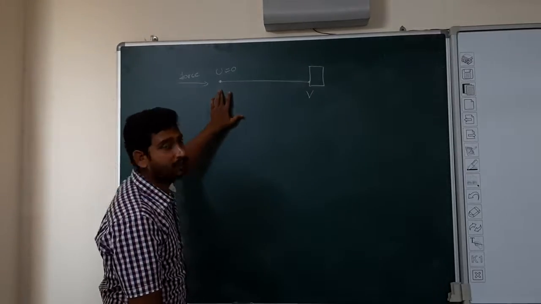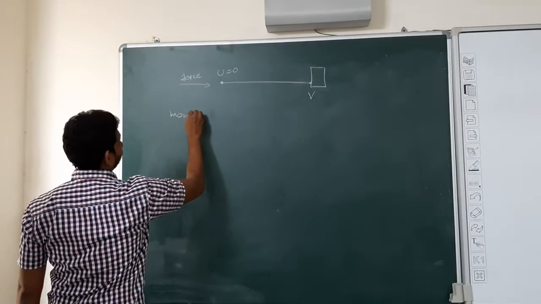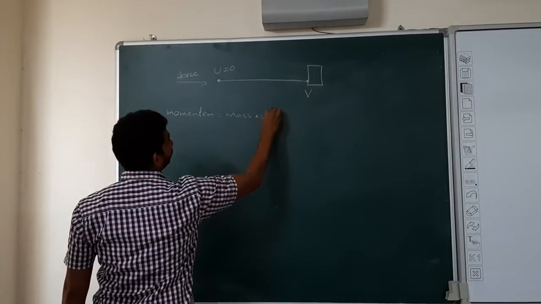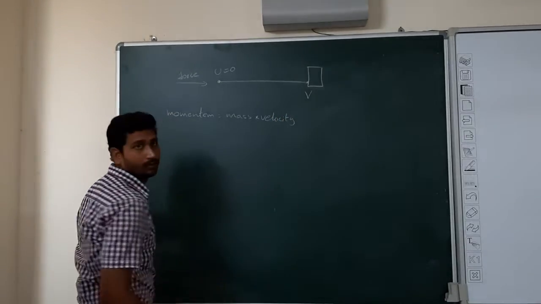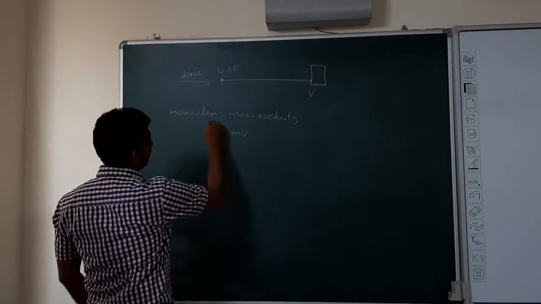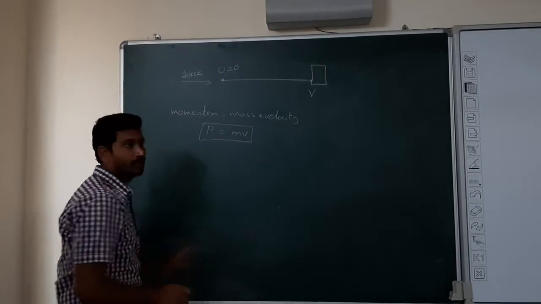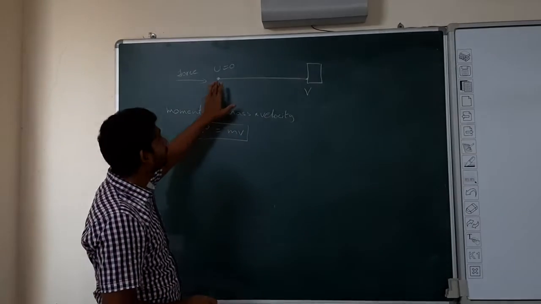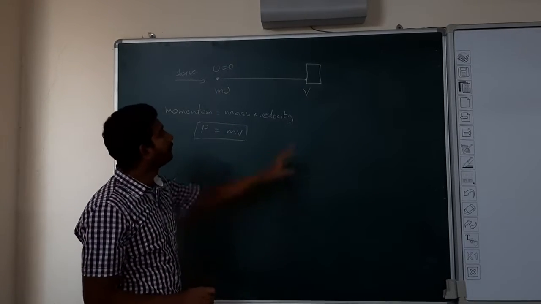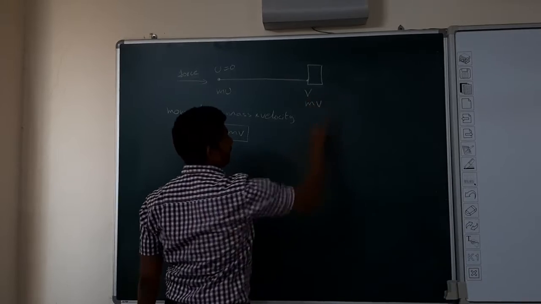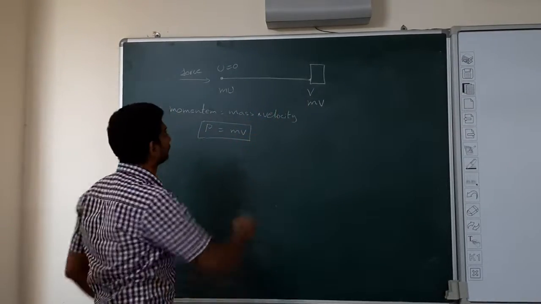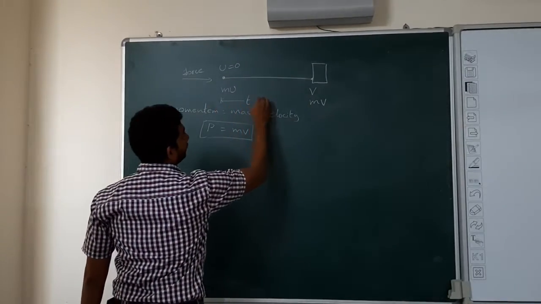So what is the momentum here? Momentum is mass into velocity. Momentum is denoted by P, mass with m and velocity with v. P equals mv is the formula for momentum. So what is the momentum of the ball here? That is m into u here, and m into v here. The ball took some time to reach from here to here, time t.